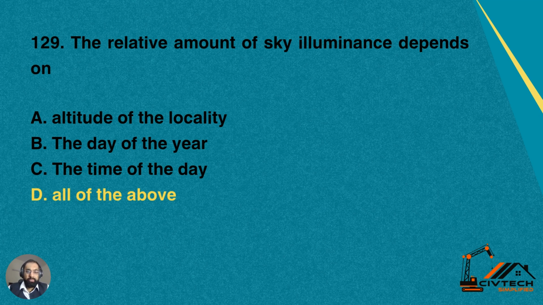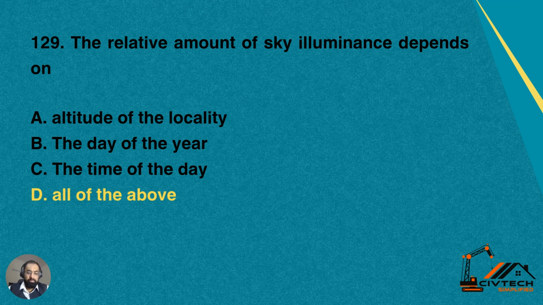129. The relative amount of sky illuminance depends on. So sky illuminance or brightness depends on number A, altitude of the locality, number B, the day of the year, number C, time of the day, or D, all of the above. Yes, the brightness or lighting intensity is dependent on the altitude of the locality.